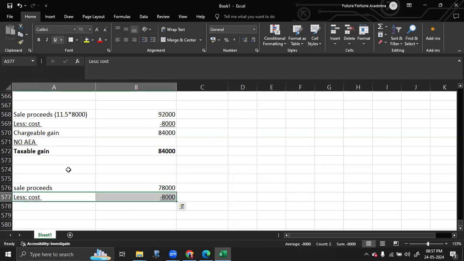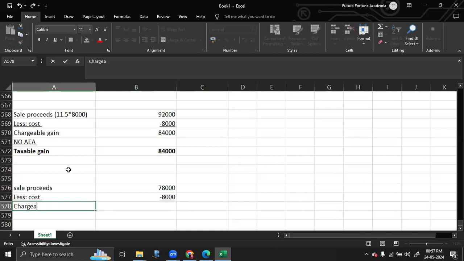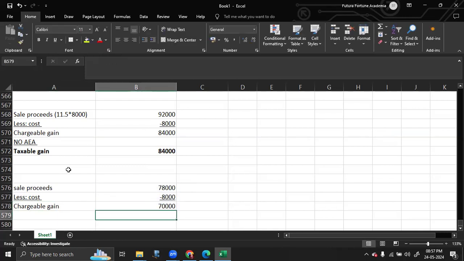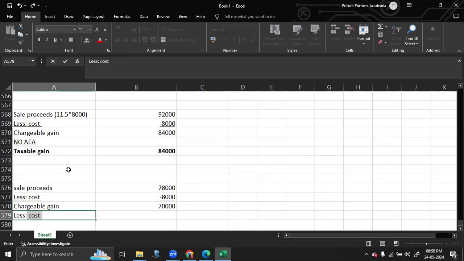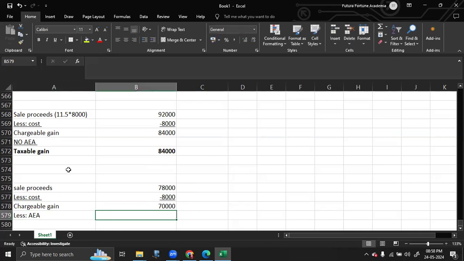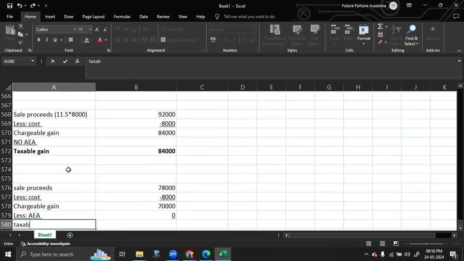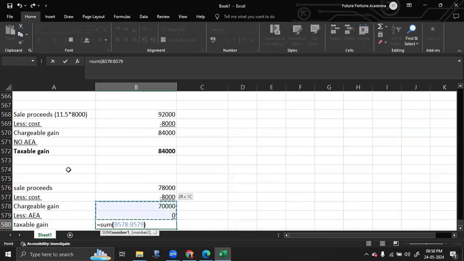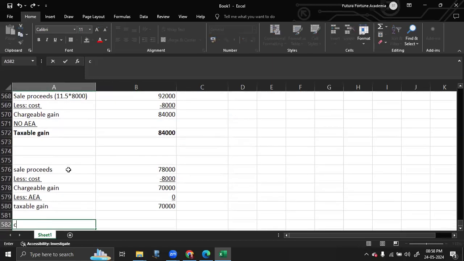So you will get your chargeable gain here. Your chargeable gain is 70,000. There is no AEA available for you, because it is already utilized. So that means your taxable gain is 70,000. Your CGT payable is equal to, you're eligible for BADR relief.